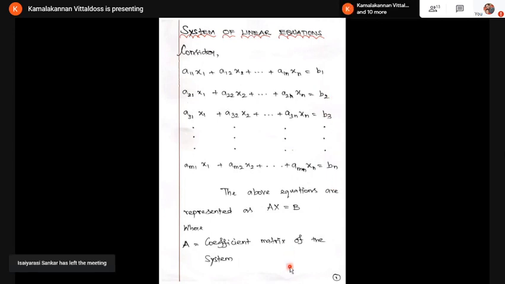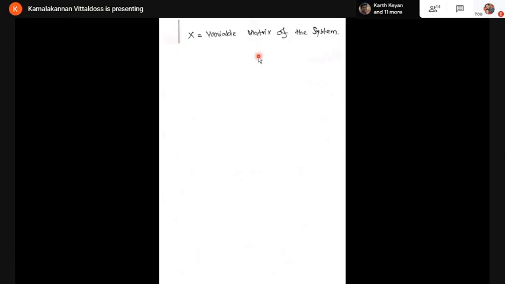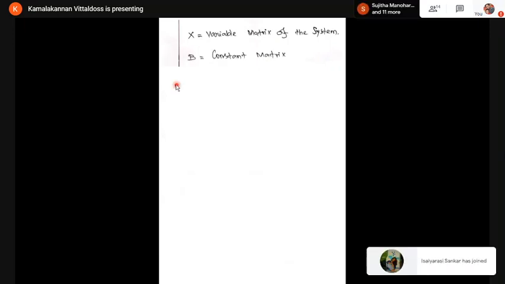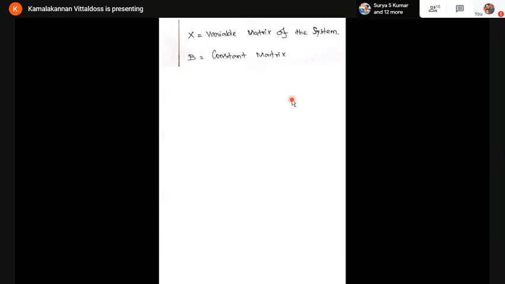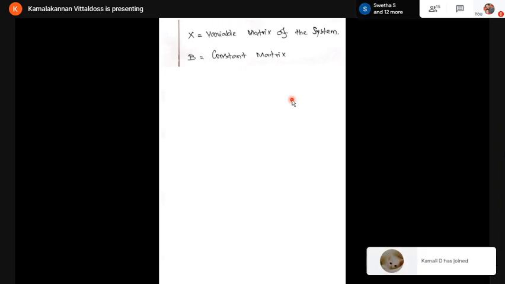So A is called the coefficient matrix of the system, capital X is the variable matrix of the system, and B is the constant matrix. A system of equations can be written as AX = B, which is known as matrix form.